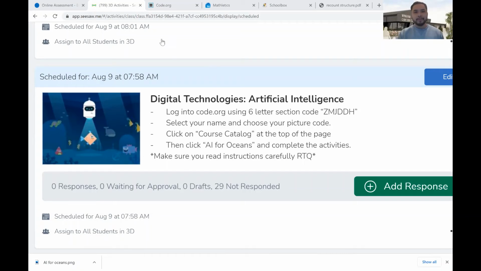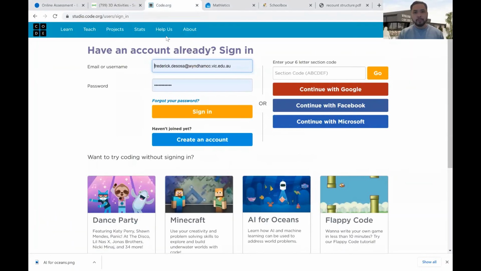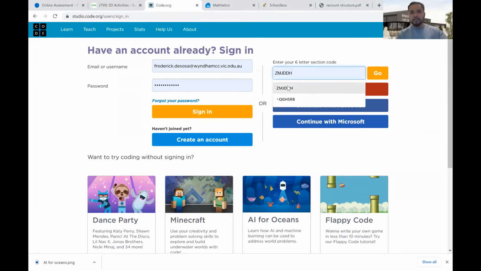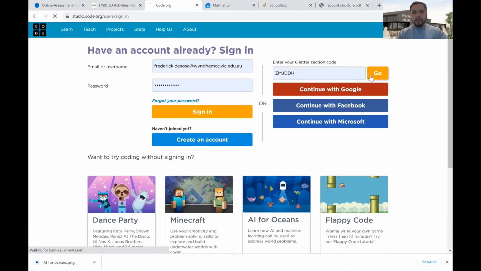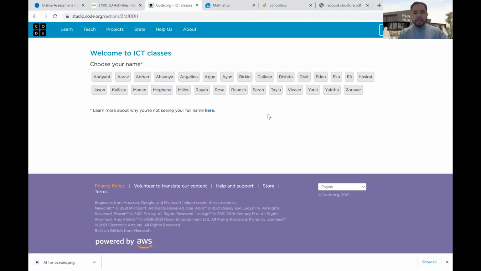All right, so as usual, we need to go to code.org, which should look like something like this. And remember, always put in your 6-letter section code, ZMJDDH, log in, and then you need to choose your name and then choose the picture that goes with your name, okay? Now, once you've done that, I'm just gonna go back and sign in as me.